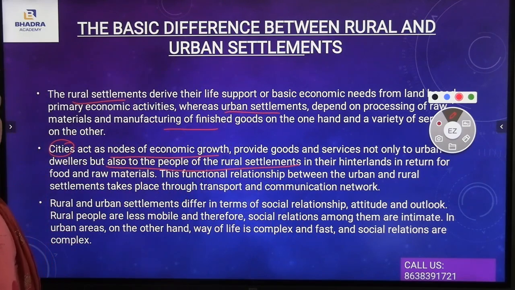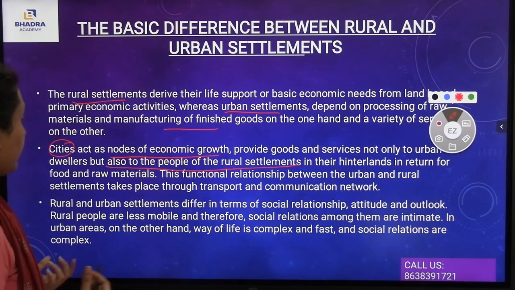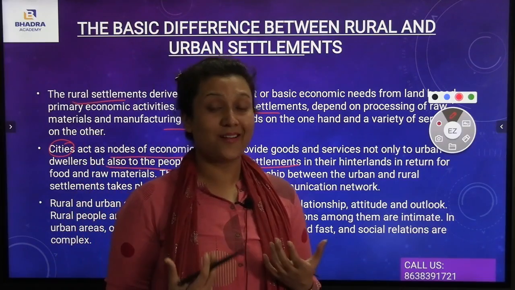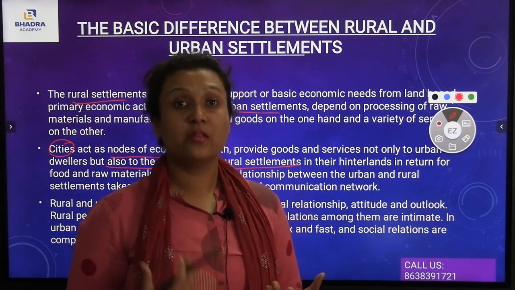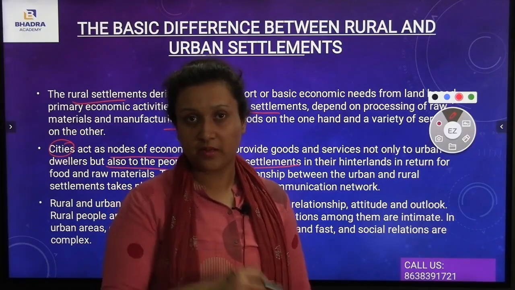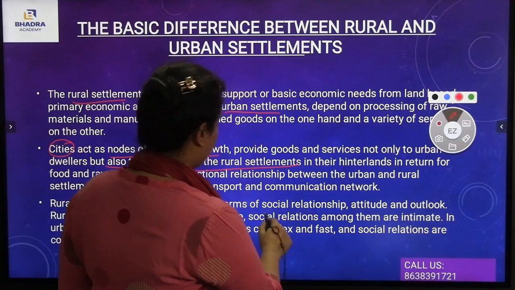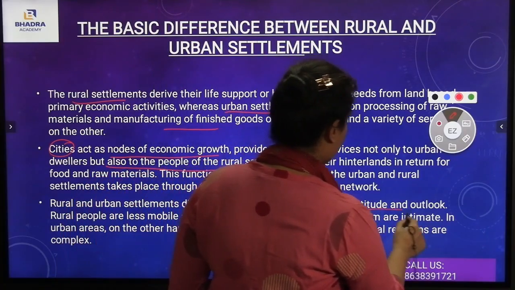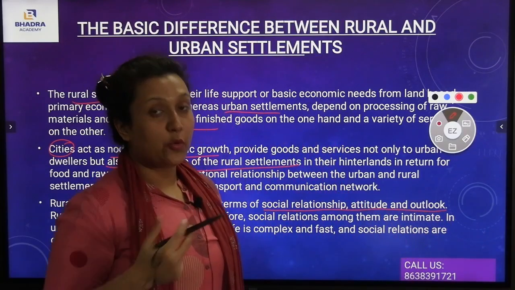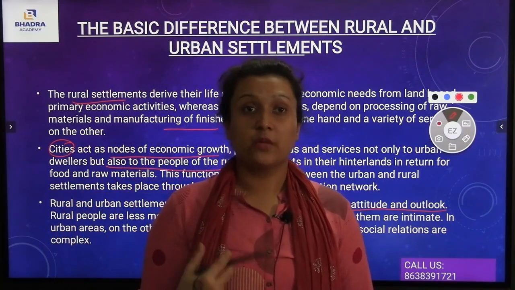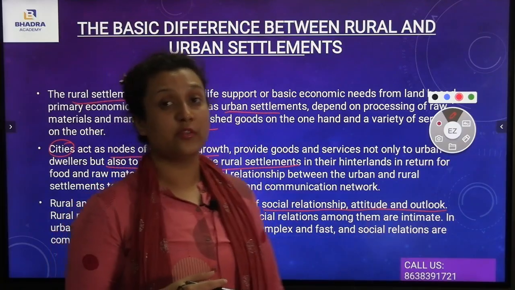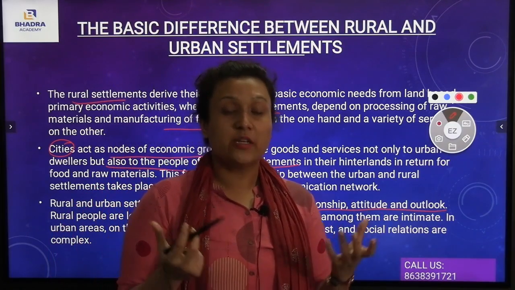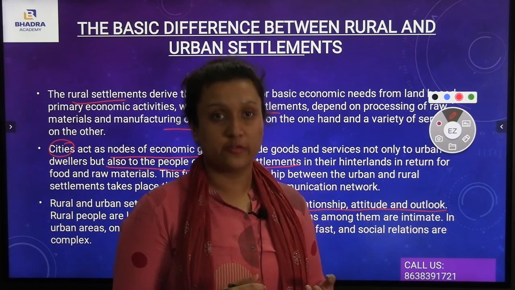Rural and urban settlements differ in terms of social relationship, attitude, and outlook. Rural people are less mobile, and therefore social relations among them are intimate. Both have a different attitude and a different social relationship.